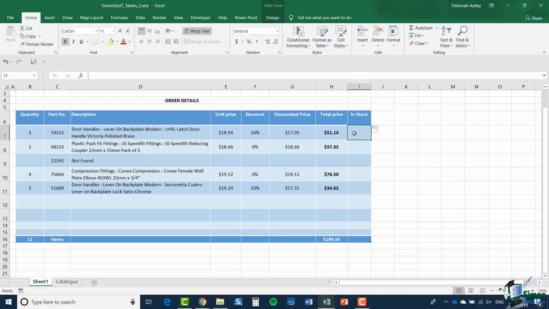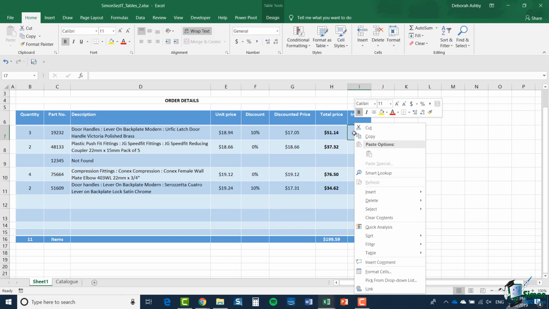And of course, just as we did before, you have the right-click sub-menu. And if you go to Insert, this time you can select to insert columns to the left, to the right, or table rows above again.